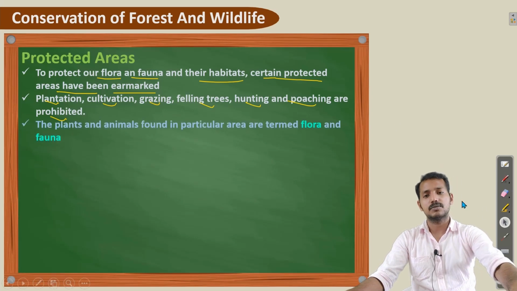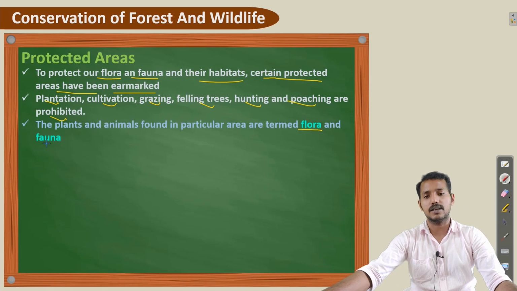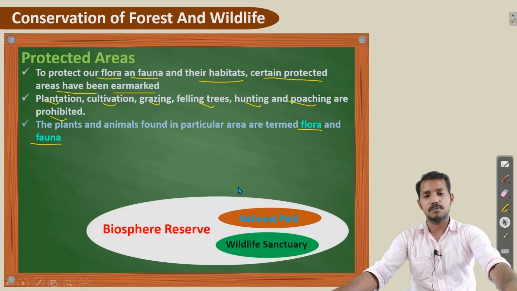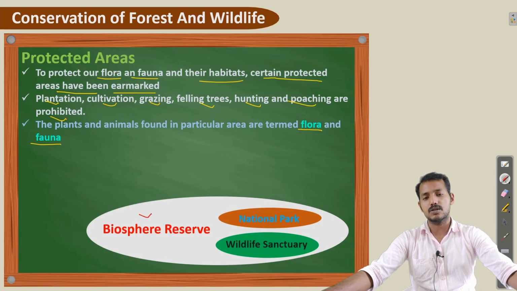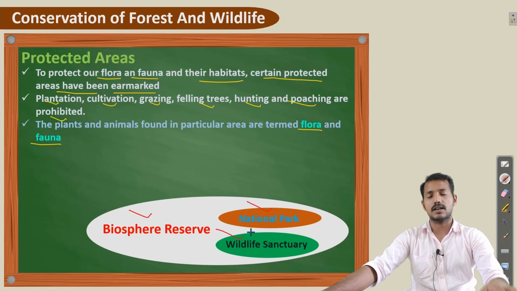Next one is that the plants and animals found in a particular area are called flora and fauna. I already told you that these protected areas are mainly meant to conserve this flora and fauna. These protected areas are mainly of three types: biosphere reserve, national park and wildlife sanctuary. We will discuss these three types of protected areas in detail.